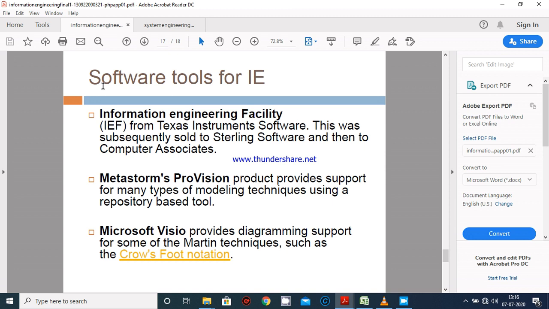So basically information engineering is related to product engineering. So we should know what a product is and what product engineering is. Basically the modeling, like system modeling, plays an important role in an information engineering project, because this comes under system engineering,